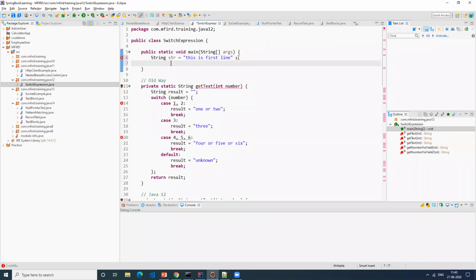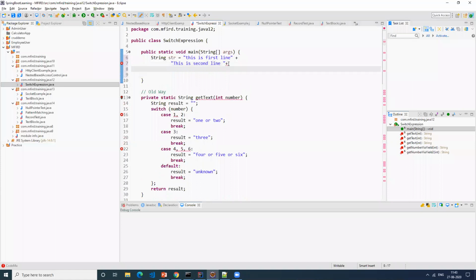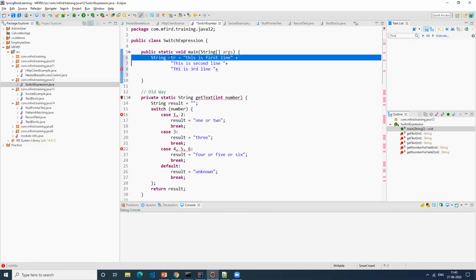Then here this is the second line, using the plus operator. With the concatenation operator, we do this, right? This is the third line, correct? This is how we do it. Now, if I execute this string, what will I get?